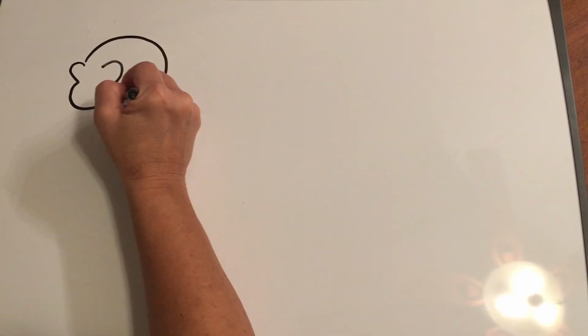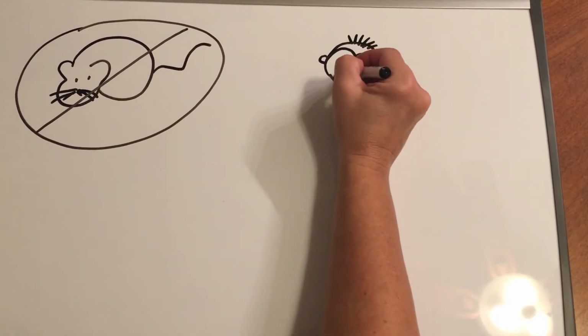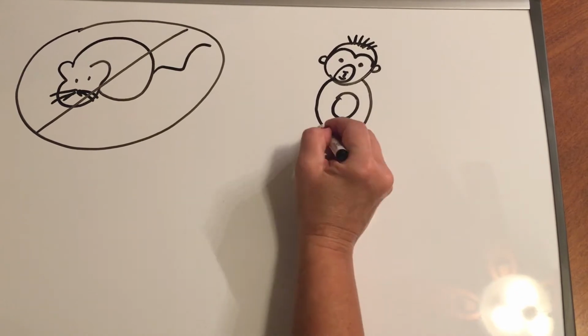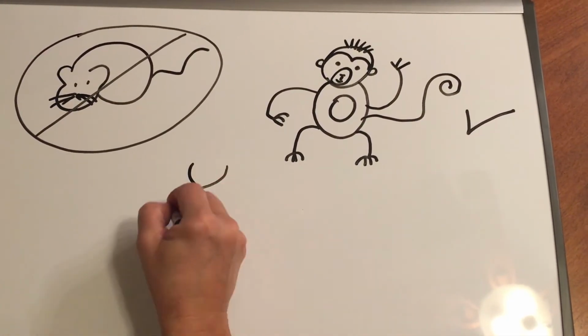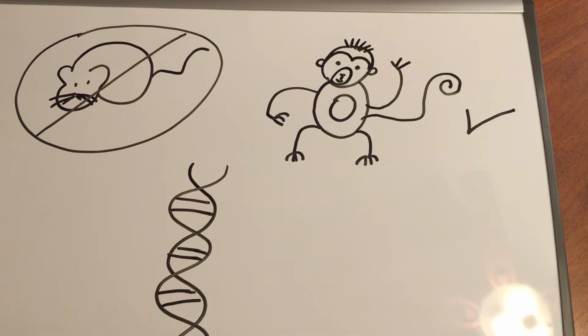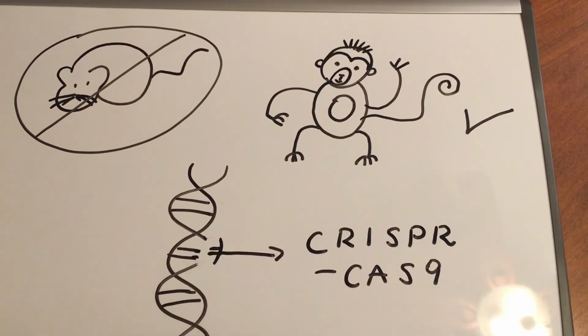Scientists have established that the APOE4 gene is in mice, but mice aren't good human models, so therefore we will be using chimpanzees, which are more genetically similar. There have already been previous experiments using chimps for Alzheimer's research. The way we will insert this gene will be using CRISPR-Cas9, a genome editing tool that involves enzymes. We can use CRISPR because scientists from KAIST have already used this tool to edit the genomes of chimps.